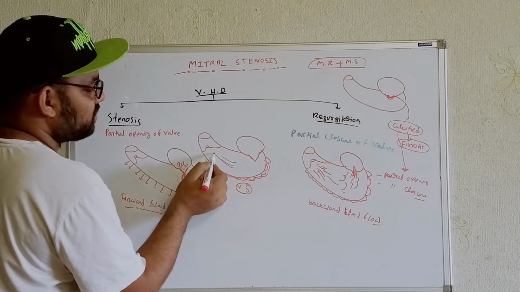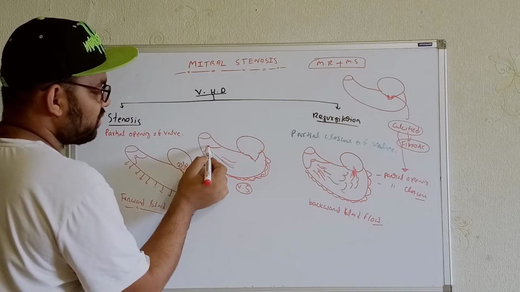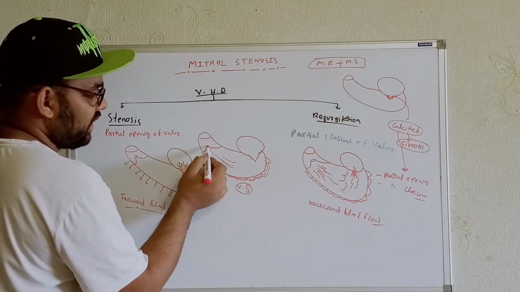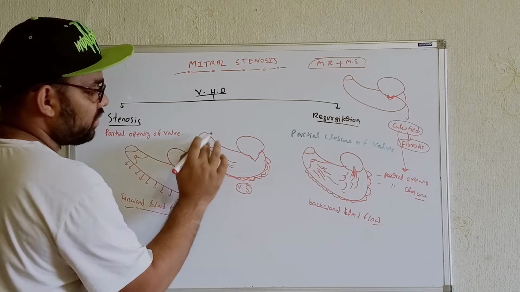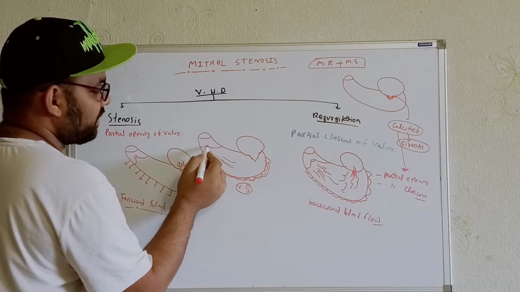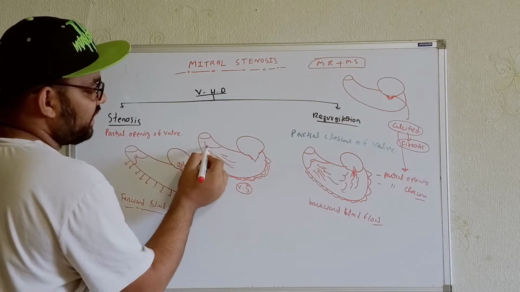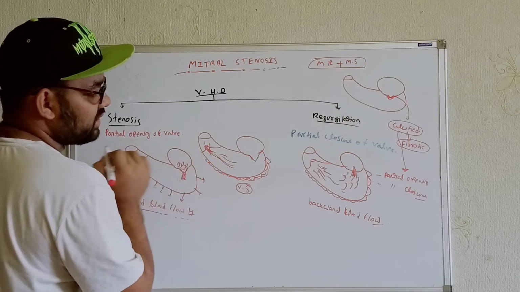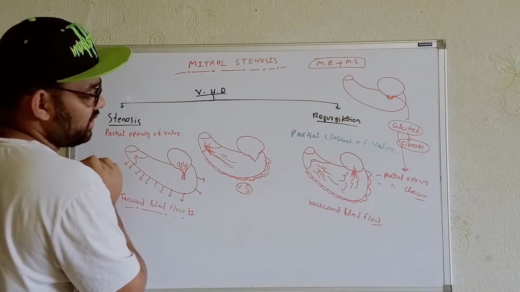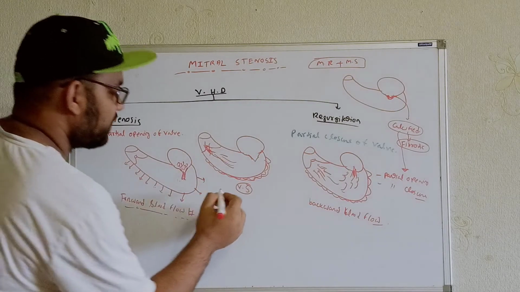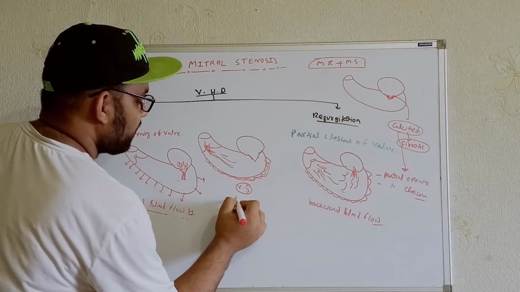From the ventricle to the aorta. But try to understand: if this valve is not able to open completely, as a result there is a chance for backflow. That means we can see regurgitation. Now when you see it in terms of ventricular systole, you can see the regurgitation.